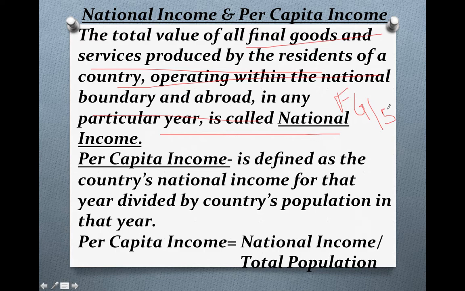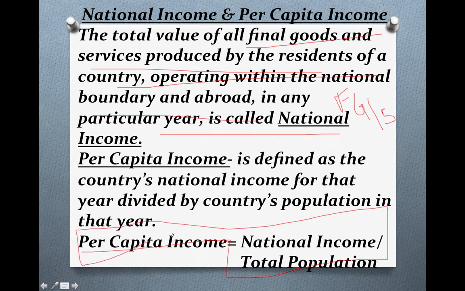Now, what is per capita income? Per capita income is defined as the country's national income for the year divided by the country's population in that year. You can easily remember this formula, and by this formula you will be able to write the definition also.